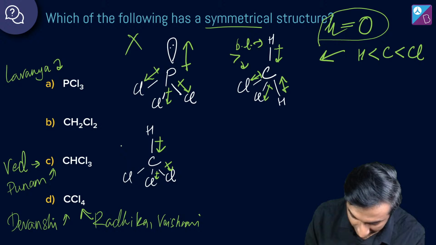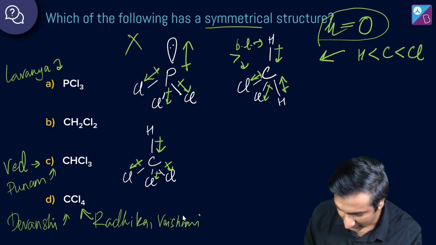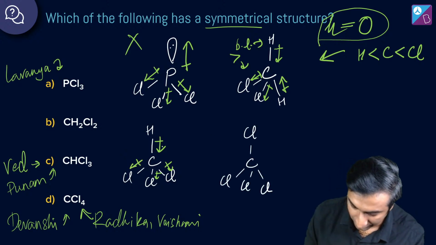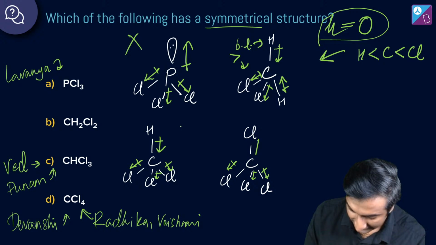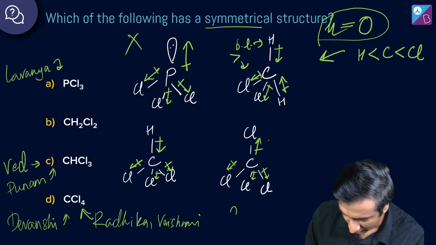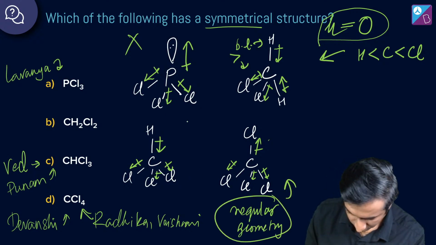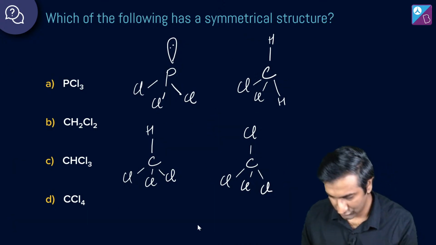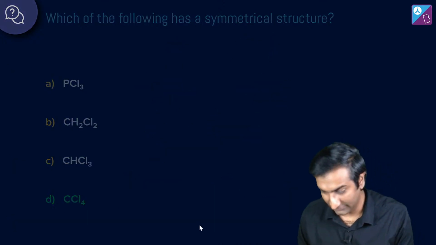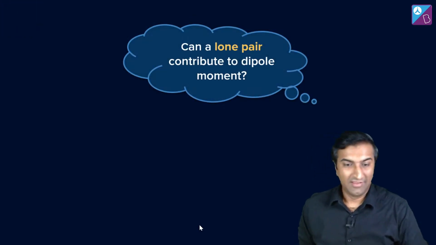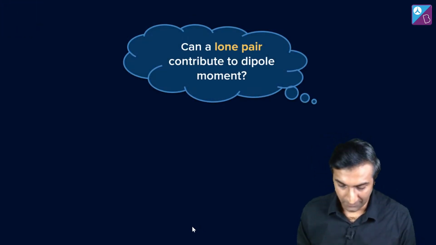Let's quickly draw these and we'll wrap this up by saying D is beautiful and this is definitely going to cancel out. This is a regular geometry, right? Since this is a regular geometry, we'll write that down. Regular geometry. So mu is going to be equal to 0 on this one. Sweet. So D is the answer to this. Let's see the next question. Yes, D is correct. Good job, good job, good job.